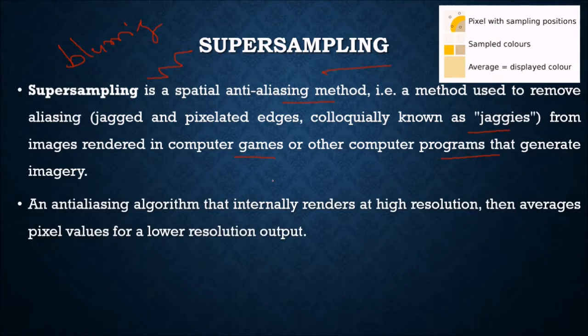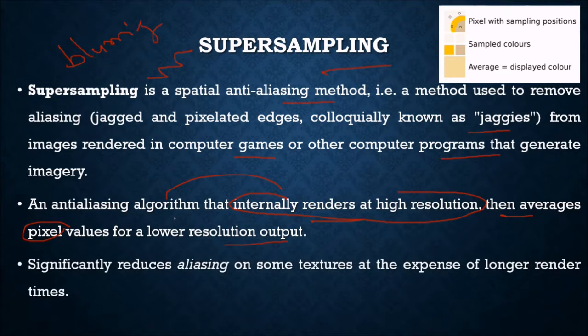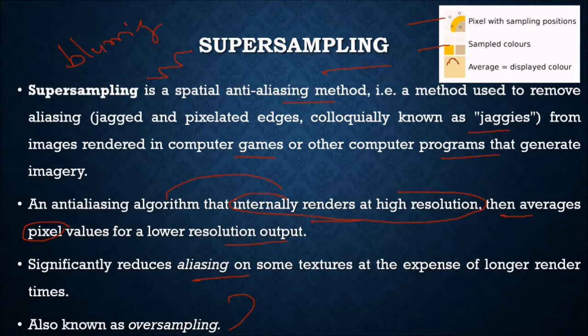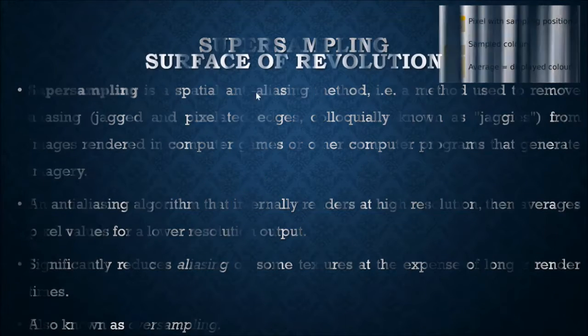It is an anti-aliasing algorithm that internally renders at high resolution and then averages pixel values for a lower resolution output. This significantly reduces aliasing on some textures at the expense of longer render times. Also known as supersampling, oversampling, of course. So this is a pixel with sampling position. This is sample contours. Now we average it for displayed color.